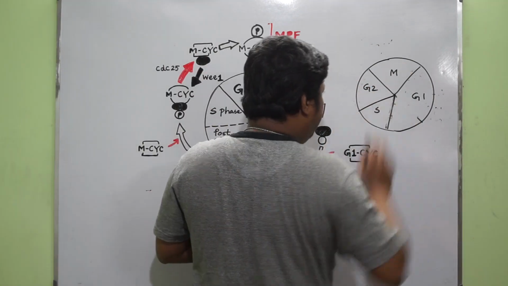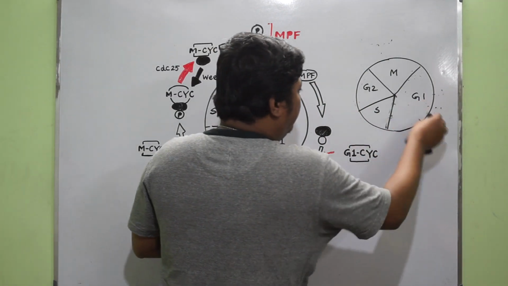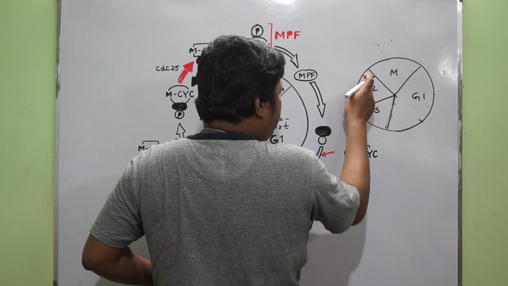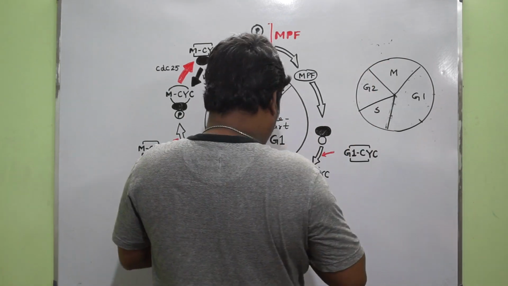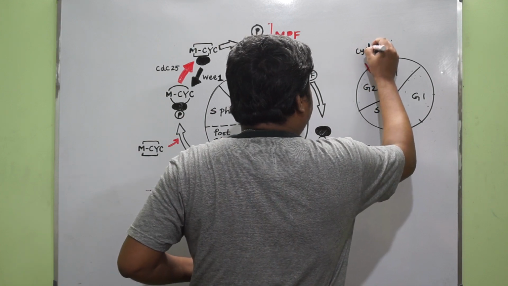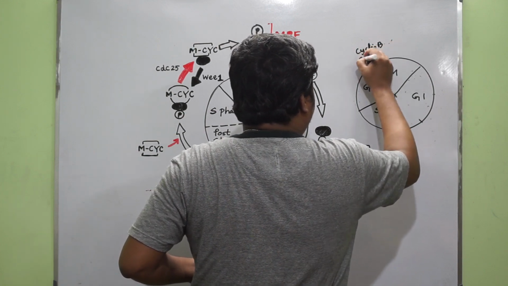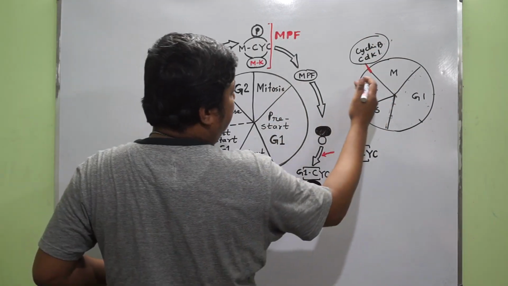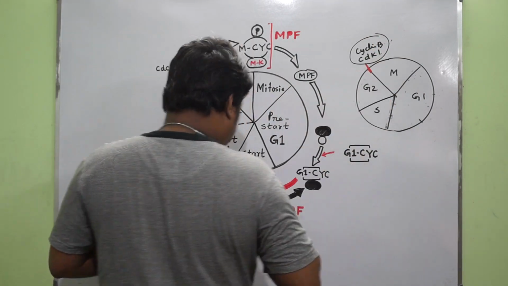Within these four regions, different types of cyclin and CDK work. Between the G2/M junction, a specific cyclin works, that is cyclin B and CDK1. These two molecules are responsible while the cell passes from G2 to M.